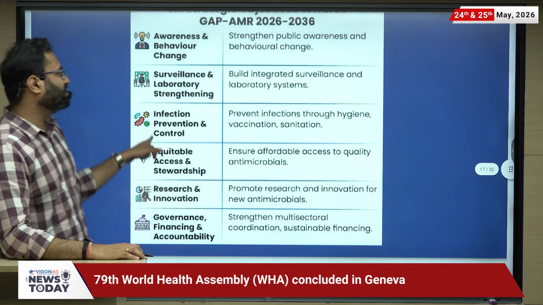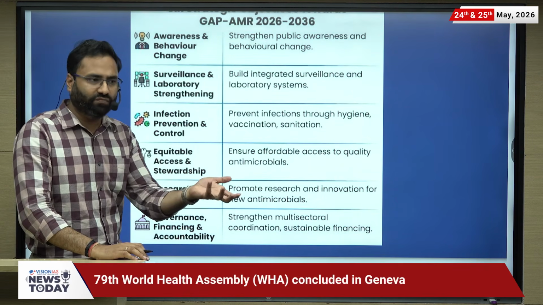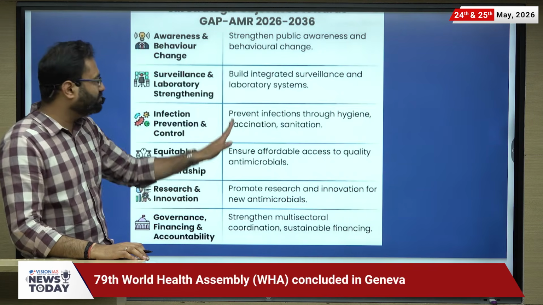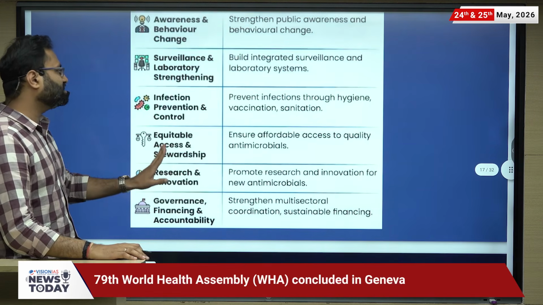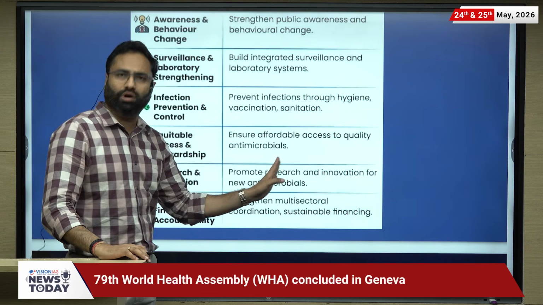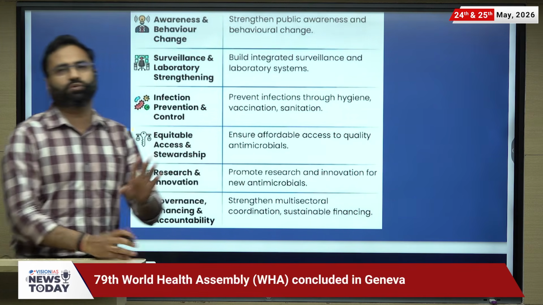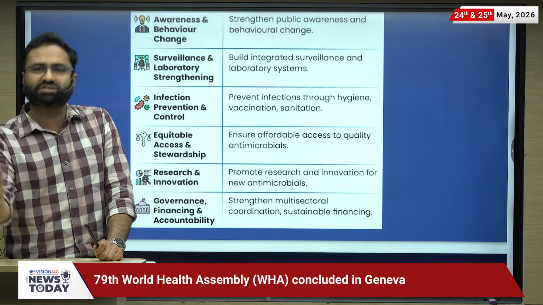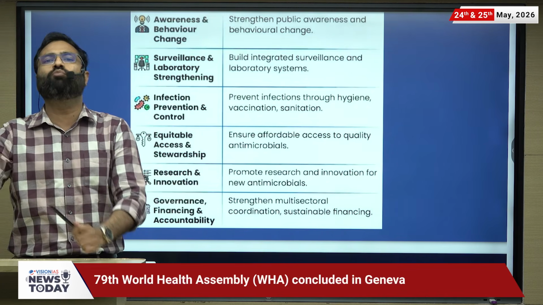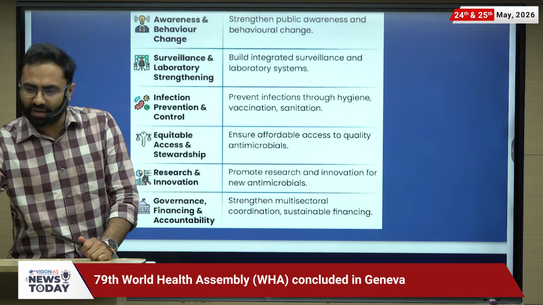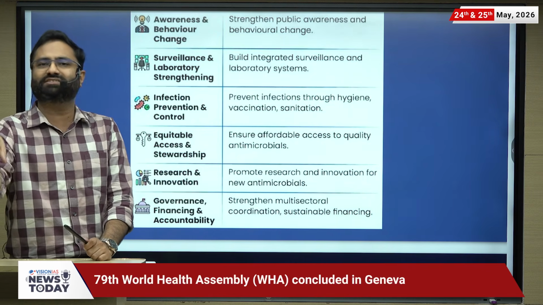Then infection prevention and control. To prevent infection, there are certain preventive steps you can take: hygiene, vaccination, sanitation. Then equitable access and stewardship. Ensure access to quality antimicrobials. Generally what happens? Initially we take low doses, then higher doses, then the highest doses. If we take the lower doses repeatedly, there is a chance that our body might become resistant to that.